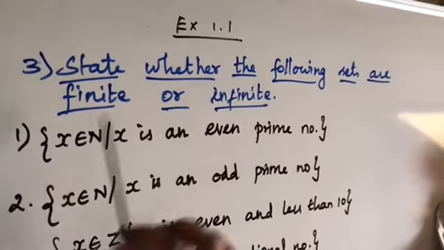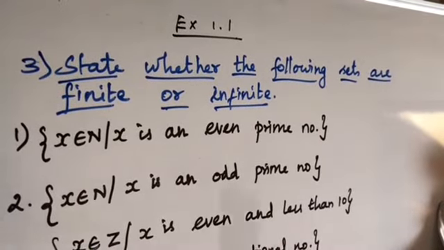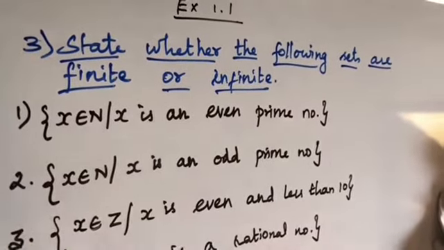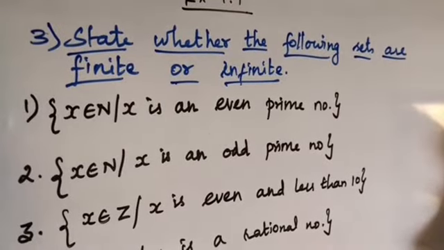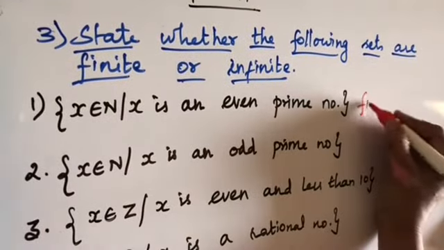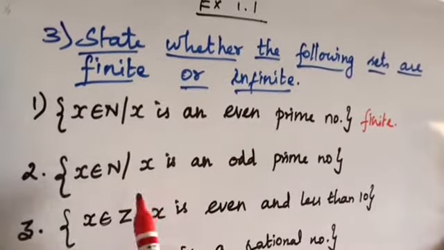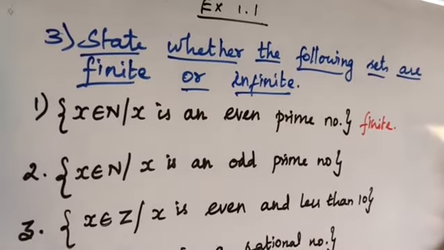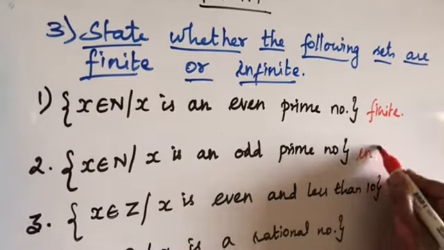Third one, state whether the following sets are finite or infinite. The first one, x belongs to N and x is an even prime number. What is the even prime number? Only 2, right? So it is a finite set. Second one, x belongs to N such that x is an odd prime number. Odd prime numbers will keep on going, so it's not a finite set, it is infinite.